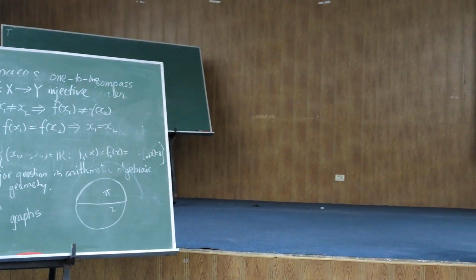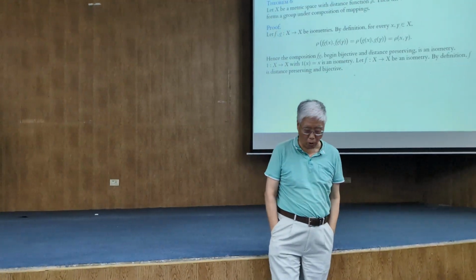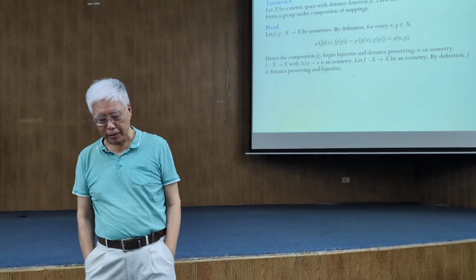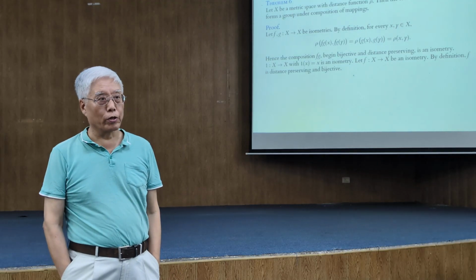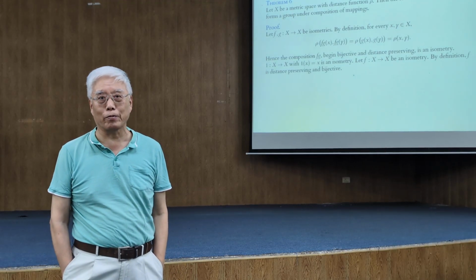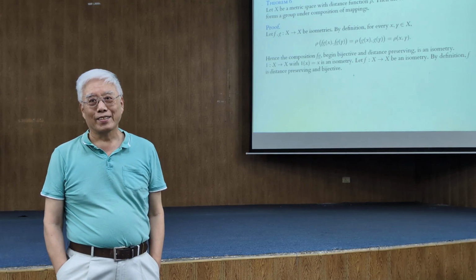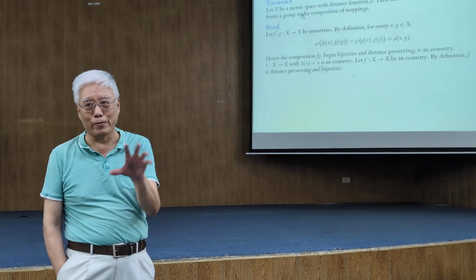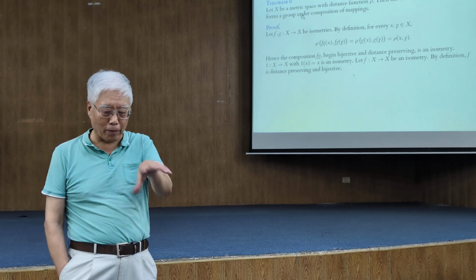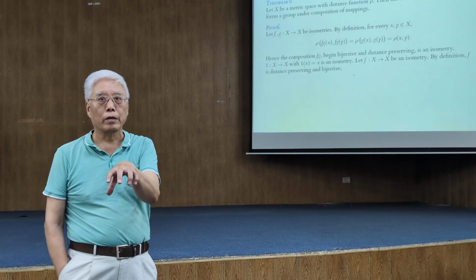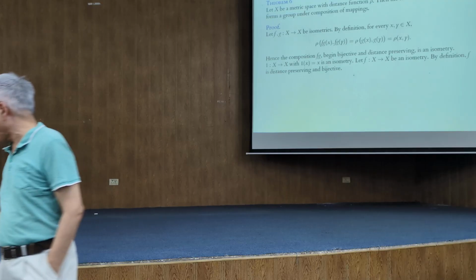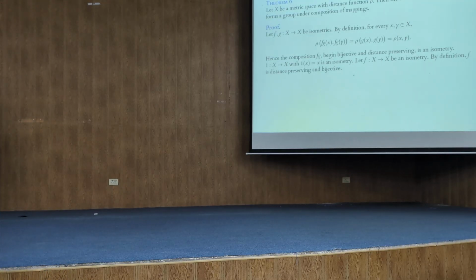So the composition belongs to the set. You don't need to prove the associativity because for any mapping from a set to itself, not necessarily bijective or even injective, composition is associative. That is proved usually by a commutative diagram.